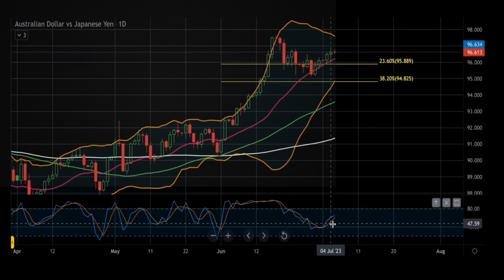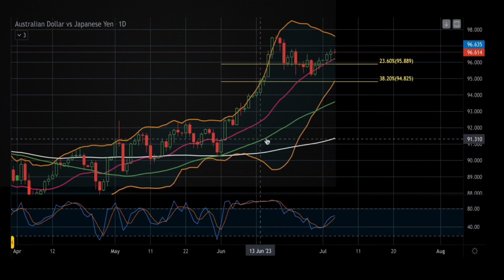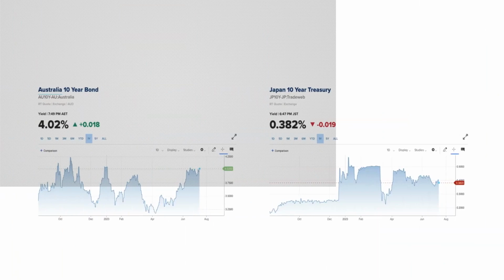The stochastic oscillator is not recording any overbought or oversold levels, indicating that the price has the potential to move in any direction, while the 50-day moving average is trading well above the 100-day, signaling that the bullish momentum is still valid. This idea is supported by the movements on the 10-year bond yields of the two countries.